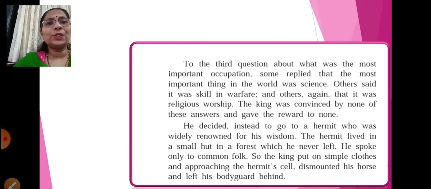He decided instead to go to a hermit who was widely renowned for his wisdom. The hermit lived in a small hut in a forest which he never left. He spoke only to common folk. So the king put on simple clothes and, approaching the hermit's cell, dismounted his horse and left his bodyguard behind him.